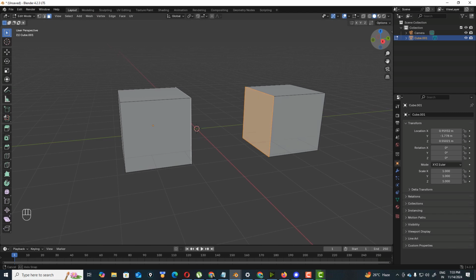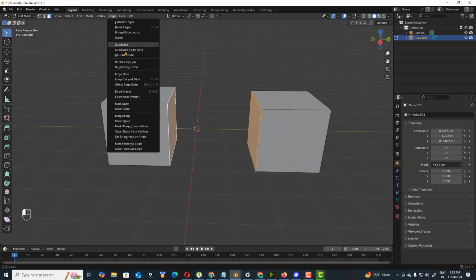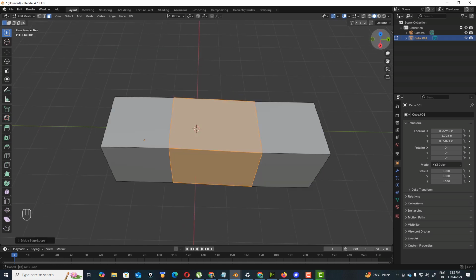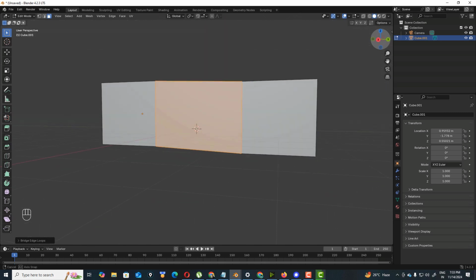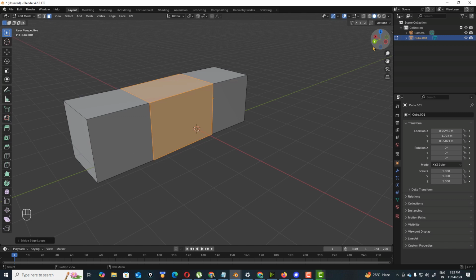And now go to edge and bridge edge loops. See, these two faces actually join. So we can understand much better.